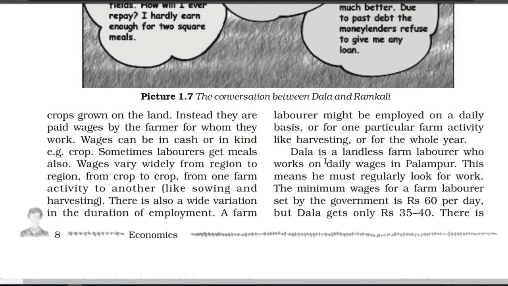So let's see, picture 1.7 is given here on the same page. Before reading this para, if we understand this conversation, it is very easy for us to understand the Dala story. So let's start with picture 1.7, where we have the conversation between Dala and Ramkali. I want to tell you, Dala and Ramkali, they both are the poorest persons of the village, Palampur.